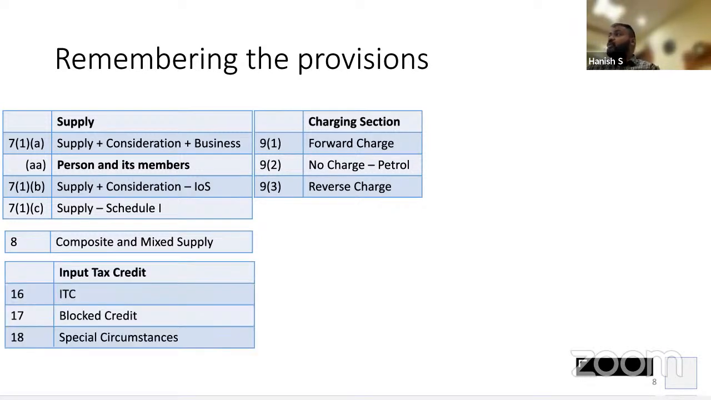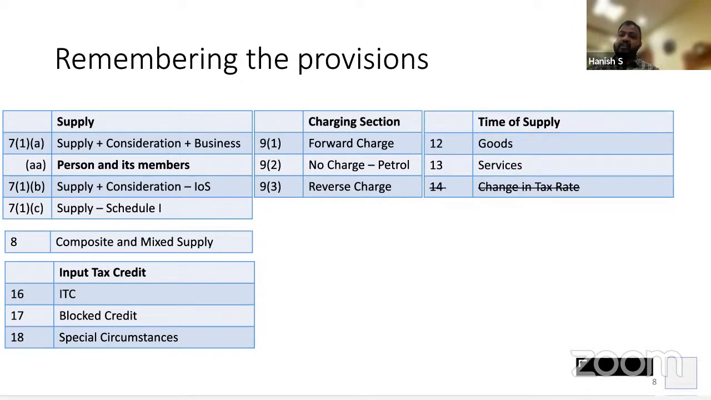So here we are only trying to understand different sections. Section 16, 17, 18. 16 is input credit eligible. 17 is block credit. 18 is special circumstances. We'll cover all of this.